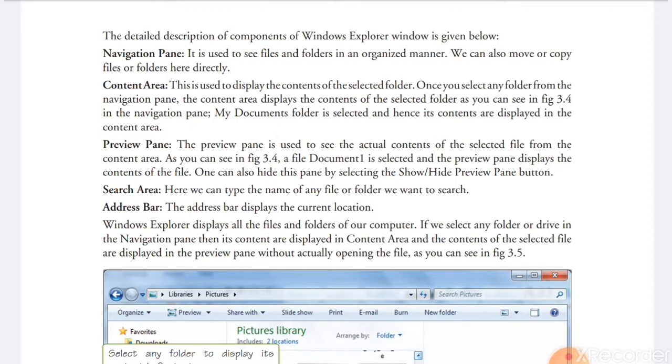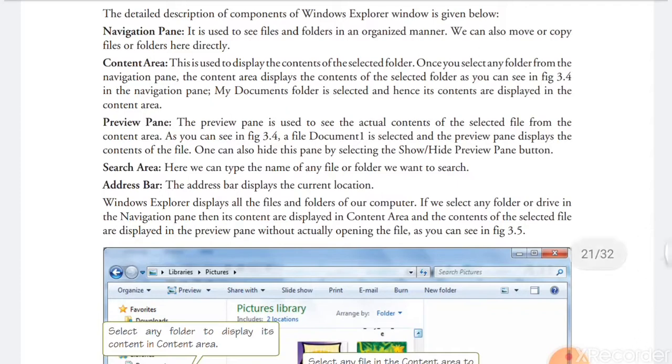In the organized manner, we can also move or copy files from one folder to another directly.